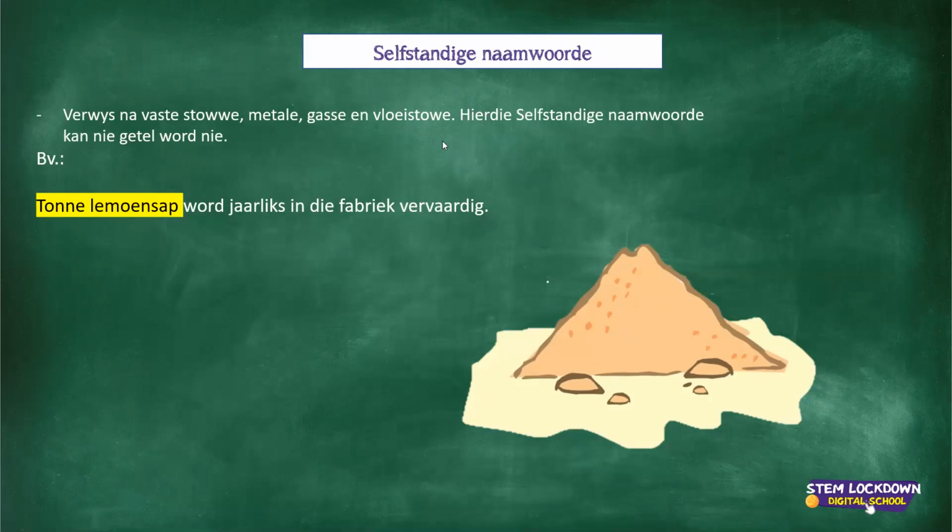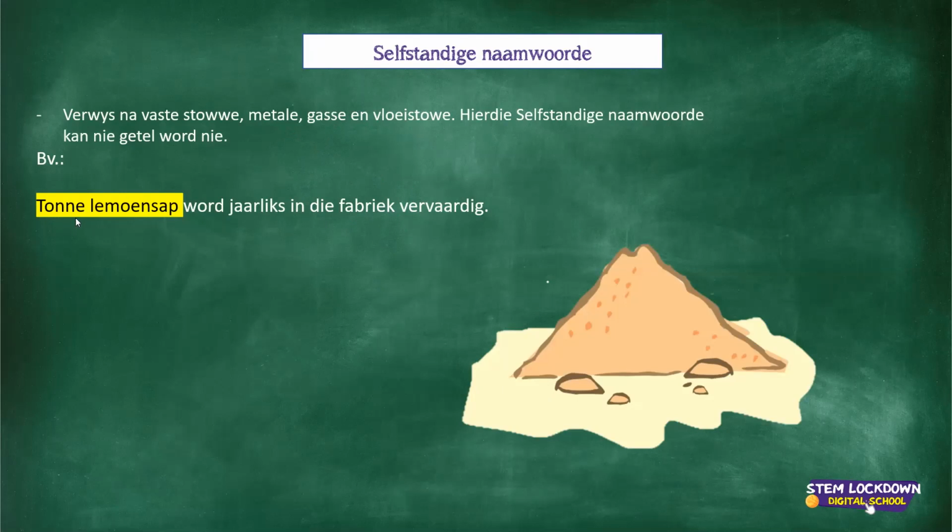And that is why we have something like mass nouns, massa for selfstandige naamwoorde, because it refers to vaste stowwe, metale, gasse en vloeistowwe. So, you know, liquids and metals and stuff like that, because it's stuff that really can't be counted. I cannot count all the korreltjies of sand there, and I cannot count all the metals and gases and stuff like that. So that is why we have mass nouns.